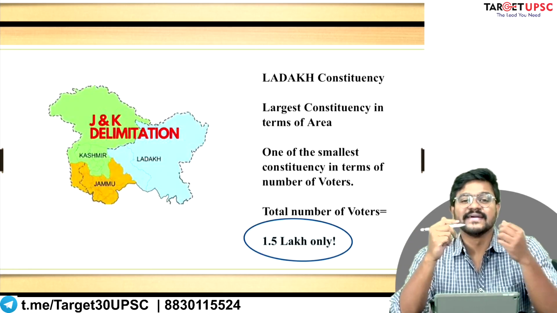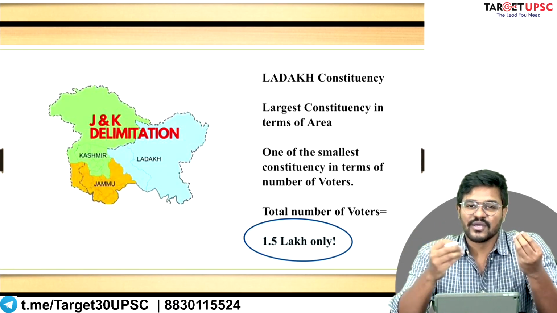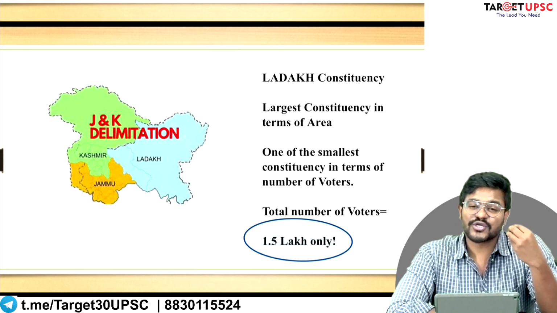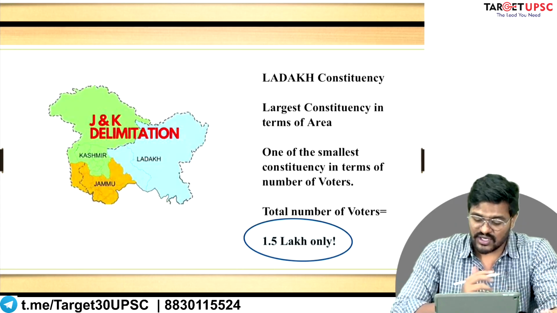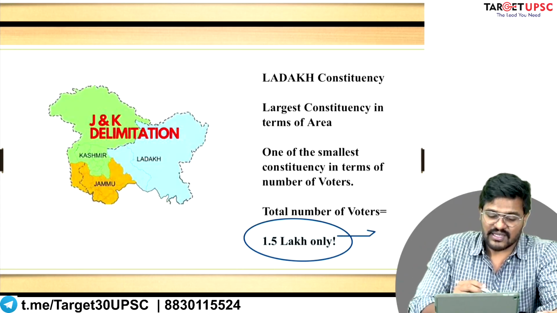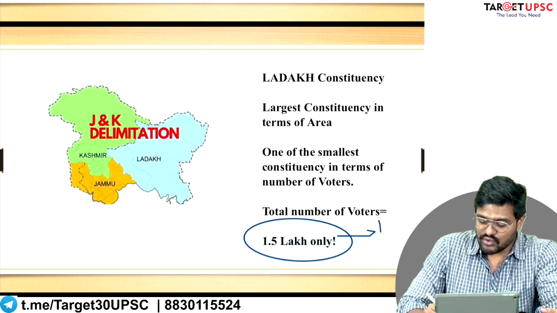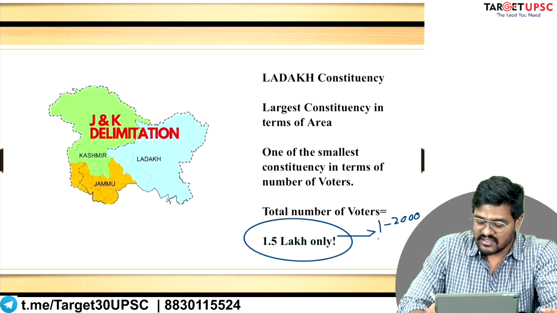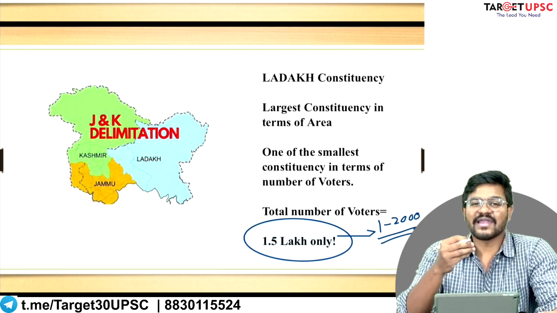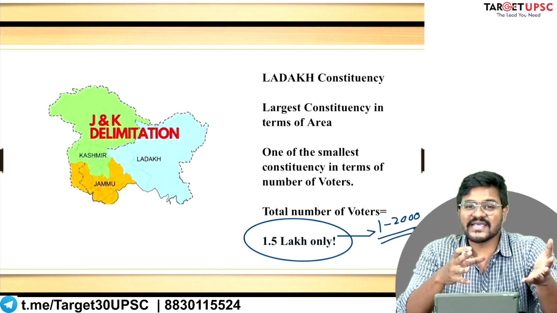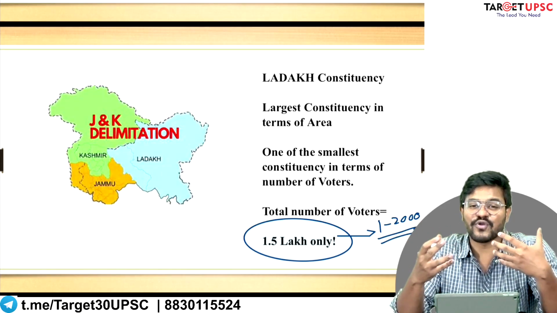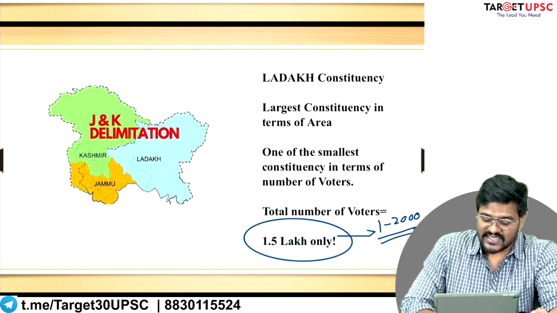Now you tell me, isn't this injustice with the voters in the constituency of Malkajgiri? Because in the Ladakh constituency, 1 to 2,000 votes of people can easily sway, can easily influence the final outcome of the election.